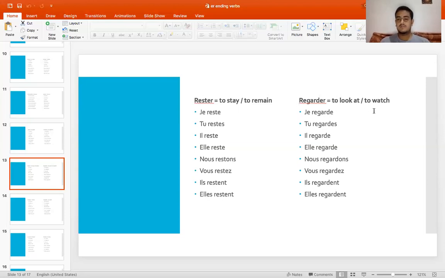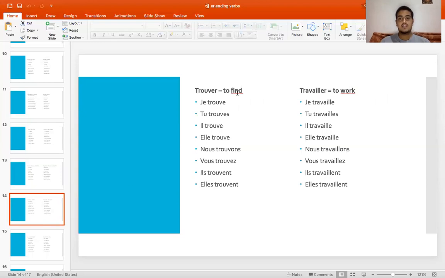We have regarder, that means to look, to watch. Je regarde, tu regardes, il regarde, elle regarde, nous regardons, vous regardez, ils regardent, and elles regardent. We have trouver, that means to find. Je trouve, tu trouves, il trouve, elle trouve, nous trouvons, vous trouvez, ils trouvent, elles trouvent.